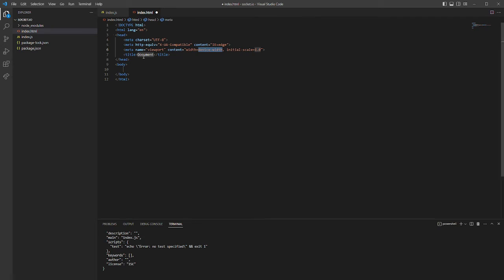The only thing we can change, for example, is to put my socket.io as a title. And to be honest, the next thing we will create is in our body. So we'll make, for example, an ID of chat. That will be a div. Inside that div, we'll create another div with an ID of, for example, messages. And inside that messages, we'll create the whole messages that the input will provide and build.